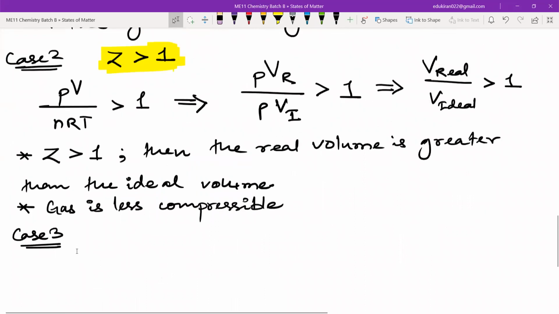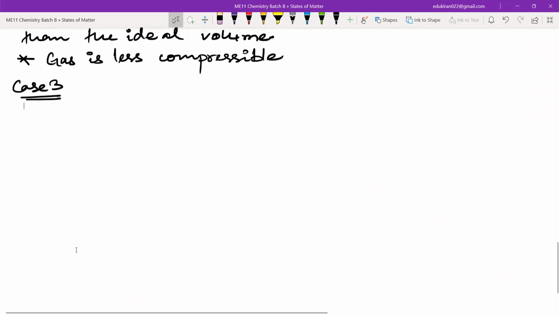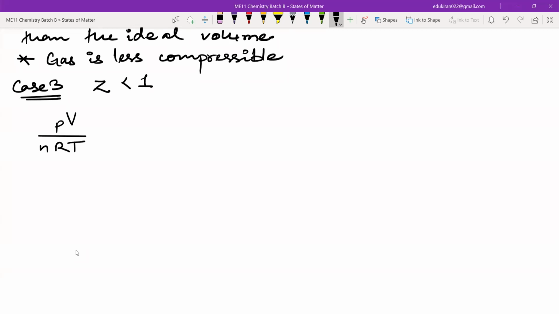Now, case 3 will be when Z is less than 1. When Z is less than 1, what does that mean? It means that PV upon nRT, and now please remember it. They say PV upon nRT, but what they mean is PV is the real pressure and volume, and nRT is the calculated one.